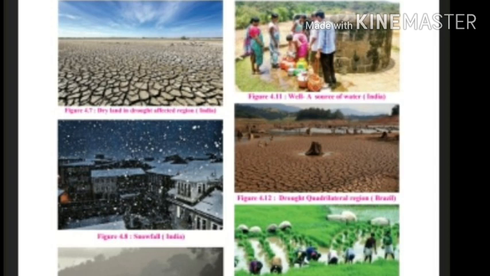Figure 4.9, rainfall in Brazil. Figure 4.10, deforestation in Brazil. Figure 4.11, a well, a source of water, India. Figure 4.12, drought quadrilateral region, Brazil. Figure 4.13, paddy farming in India. Now you have observed all the pictures given here. You have to write a brief description about them in your own language.